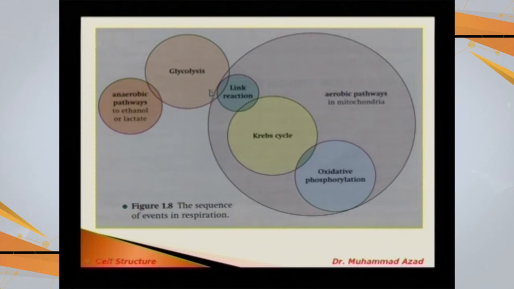If oxygen is absent, then this pyruvate is not allowed to enter the mitochondria, and this pyruvate is either converted into lactic acid or into alcohol, and that is lactic acid fermentation or alcoholic fermentation, and this is called anaerobic respiration. If oxygen is present, then the receptors present on the outer surface of mitochondria